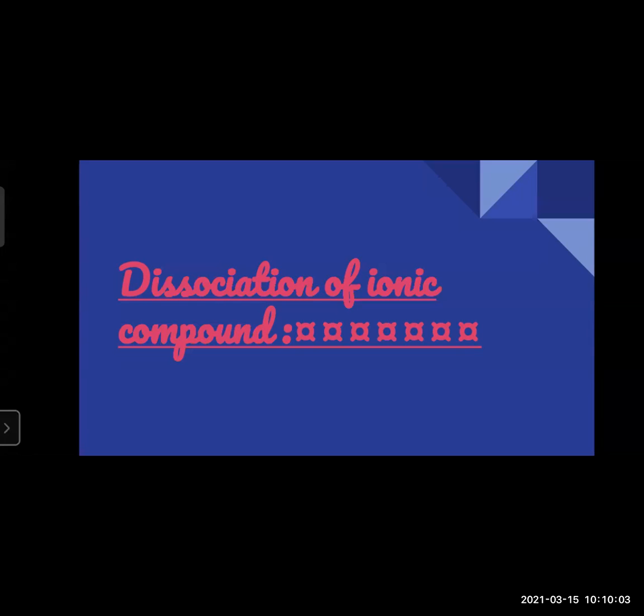Okay, ionic compound we have seen. Ionic compound means they possess a charge, a positive charge carried by the cation and a negative charge carried by the anion. When they club together, they form an ionic compound. And in this topic now, we will see how that ionic compound, let us take the example of sodium chloride only, gets dissociated.